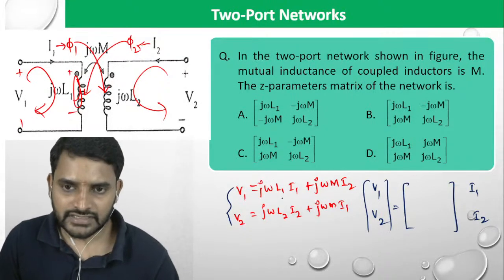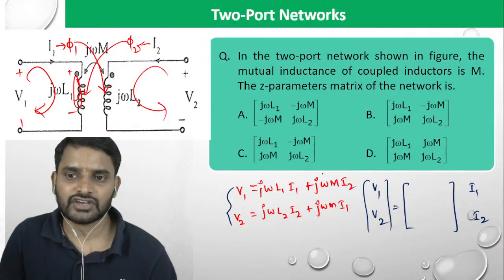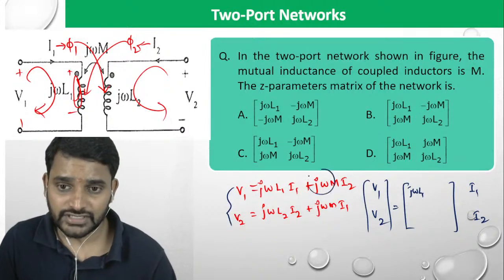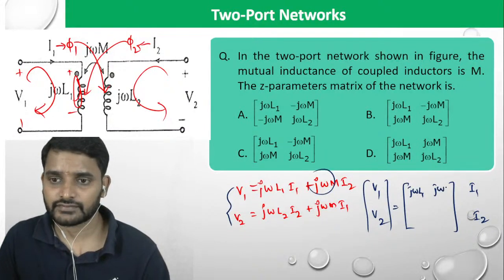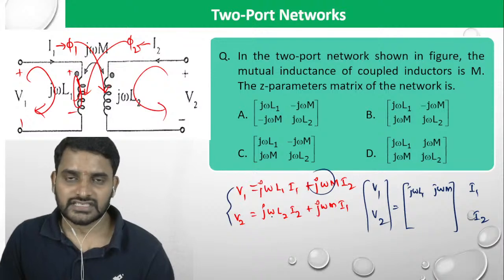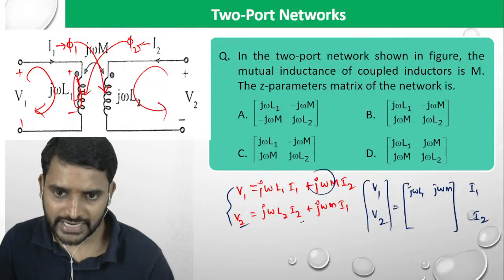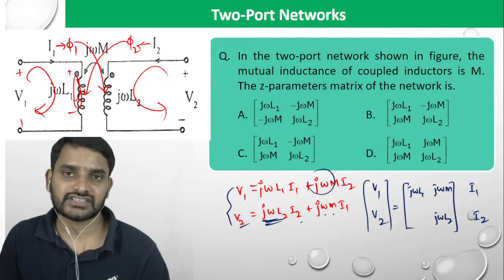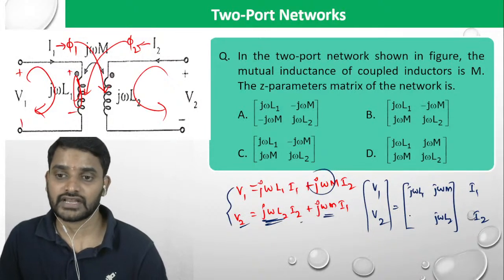What is Z11? Z11 is j omega L1. Z12 is nothing but j omega M. Next, Z22, this is V2 and I2, will be j omega L2. And Z21 will be j omega M.